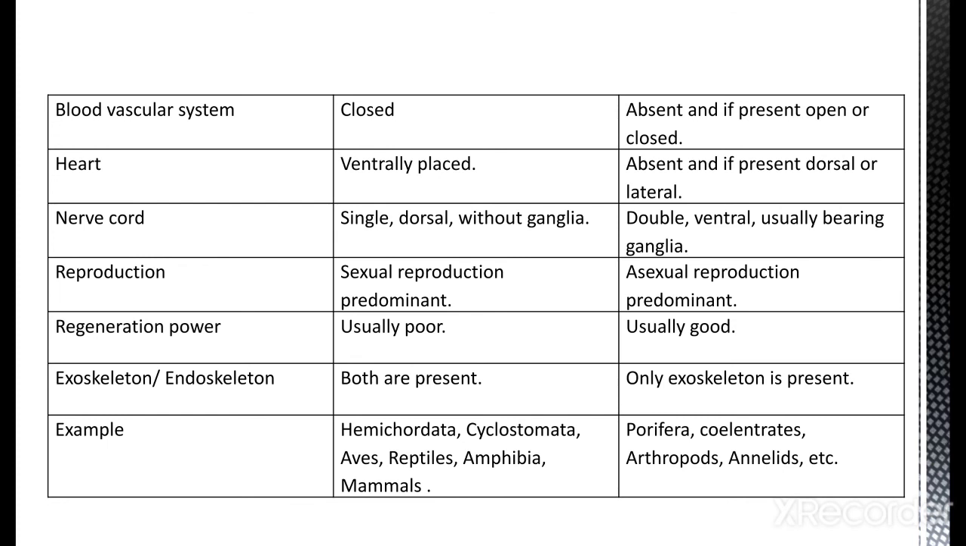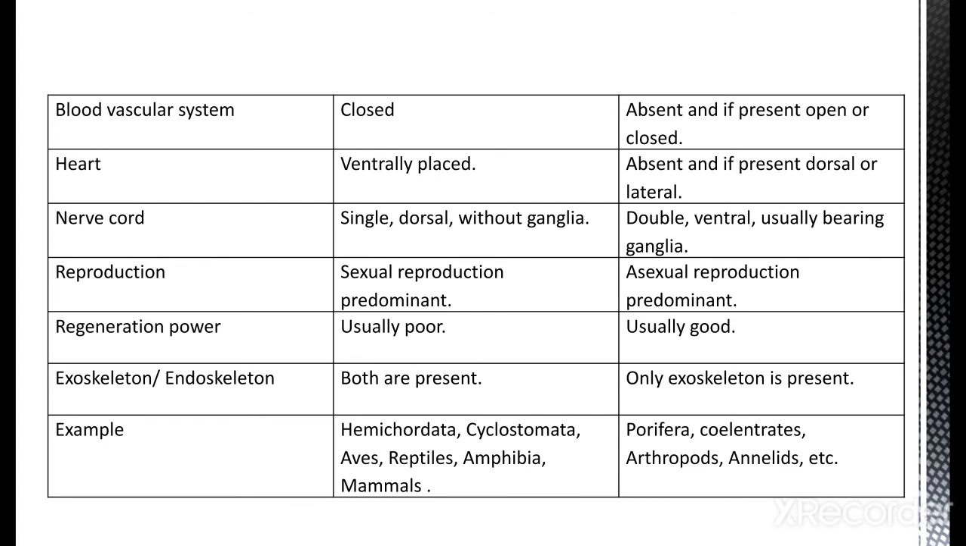Next one is the regeneration power. Regeneration power is usually very poor in chordates, while it is usually well developed in non-chordates. As we have seen, some non-chordates basically regenerate their lost body parts, like starfish. So it is the power of regeneration. It is well developed in non-chordates, while it is poorly developed in chordates.